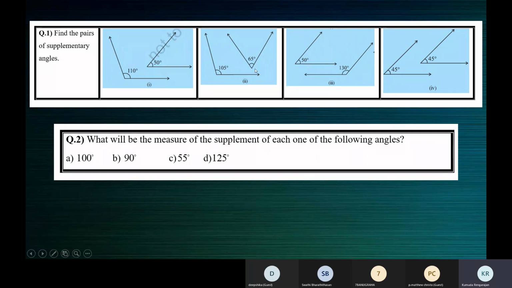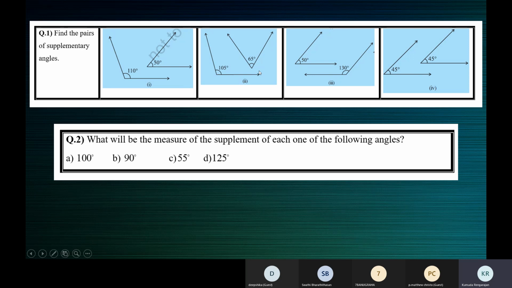Children, tell me, in figure 2, are these two angles supplementary? No, ma'am, because the sum is 170 degrees. Yes. So in figure 2, when you find the sum of the two angles, you get 170 degrees, which is not equal to 180. The sum should be exactly 180 degrees.